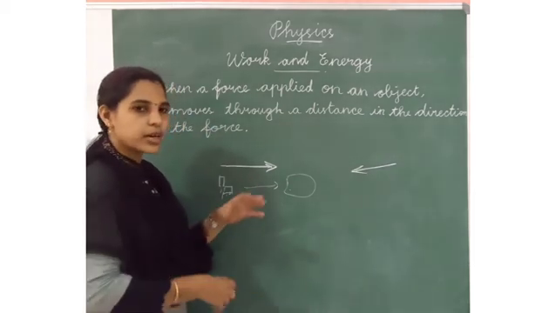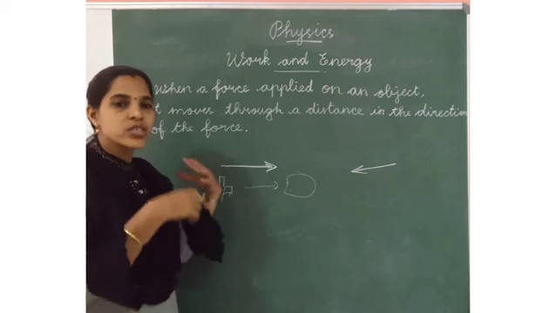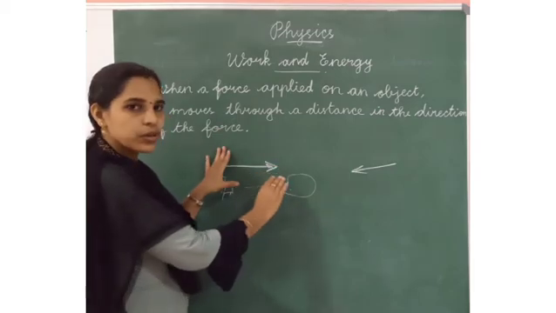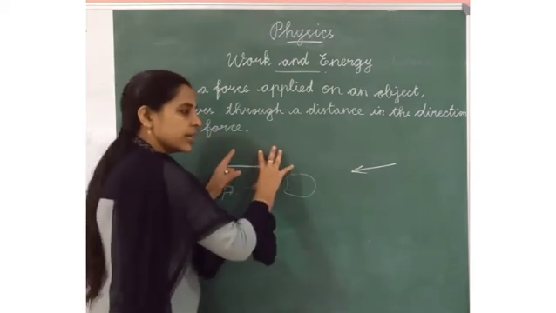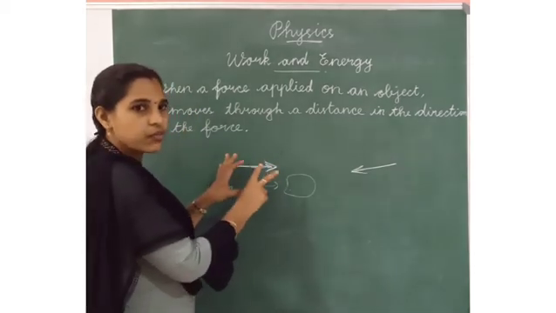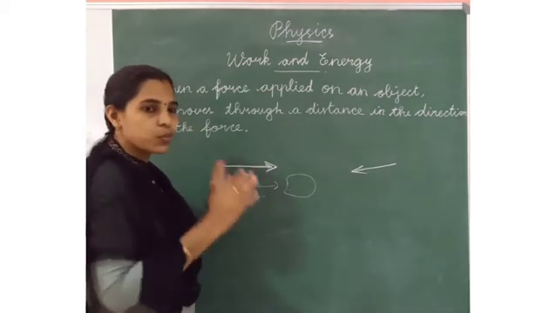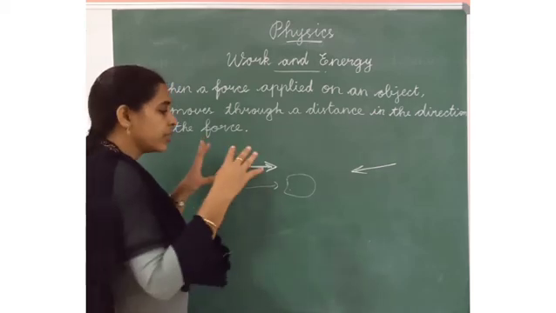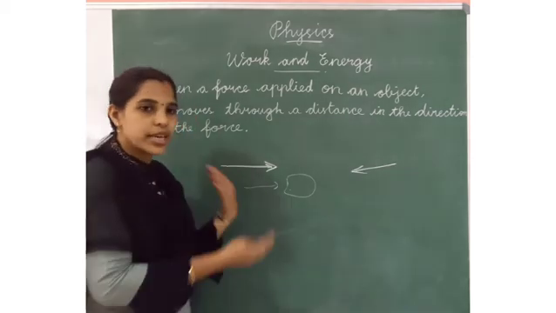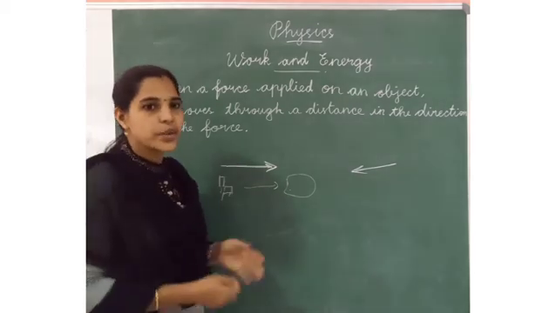Without moving the object, or without changing its shape or size, work is not said to be done. Okay. Listen here. This is the board. When we apply force on the board, it will not move because it is fixed in the wall. We will get tired when giving the force, but the board will not move or change its direction. So according to our physics, work is not said to be done.